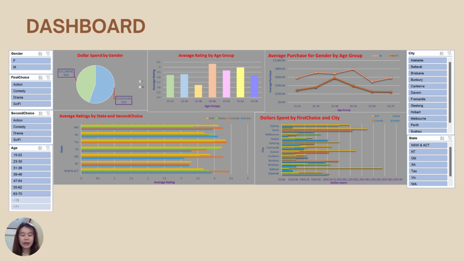Third is average purchase and spending by gender and age group. The last part is a detailed breakdown of spending habits by city and movie category. The dashboard allows us to drill down into specific segments and gain actionable insights. For instance, high spenders tend to prefer sci-fi and reside in Western Australia.